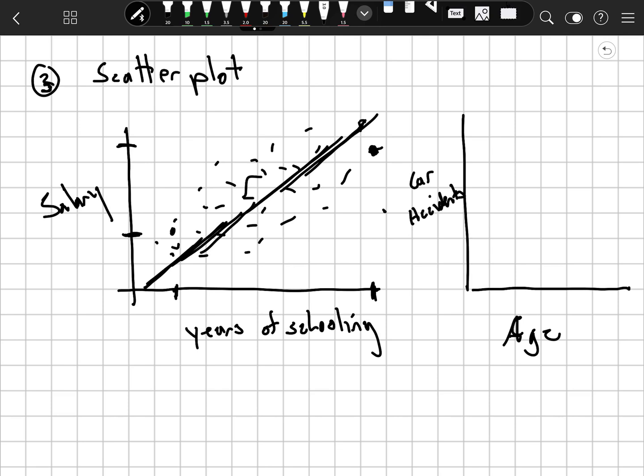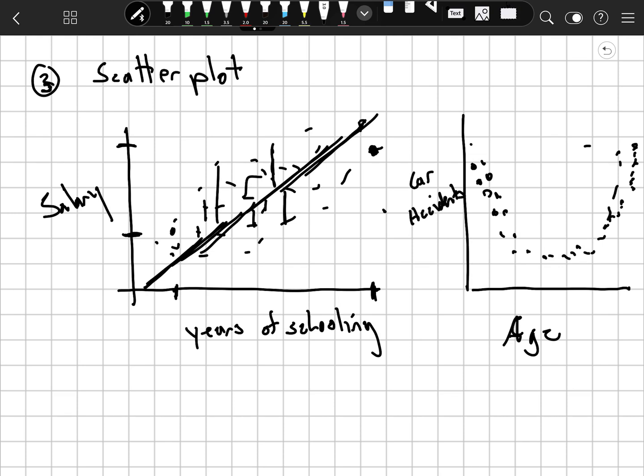Another feature of a scatter plot is you can also determine how good your line fits this data by looking at something called a correlation coefficient, and that measures the distances of all of these points from the line collectively. Okay, let's look at one more. What if you had some data on age and car accidents, and you noticed that 16-year-olds, 17-year-olds tended to have more car accidents, and then it kind of leveled off, and then as people aged again, maybe it got higher, and you recognize a pattern.